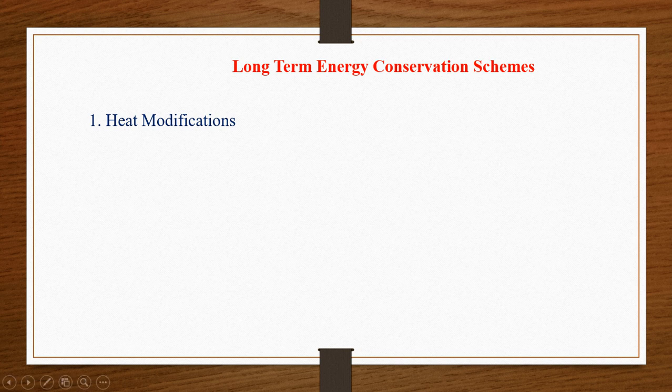What are some of the methods or measures of long-term energy conservation? First one is heat modification. Heat modification means installation of heating tubes to extract more heat from the flue gases.